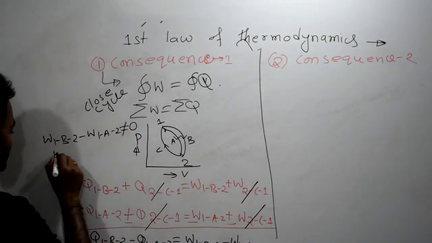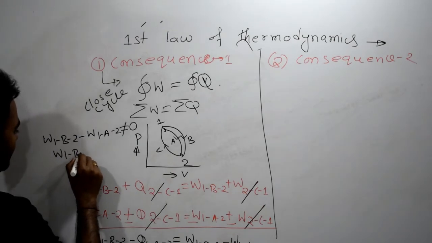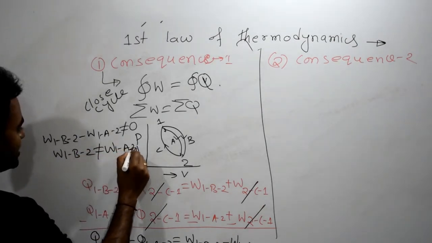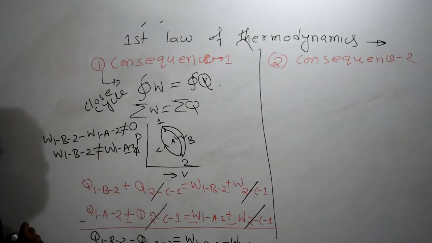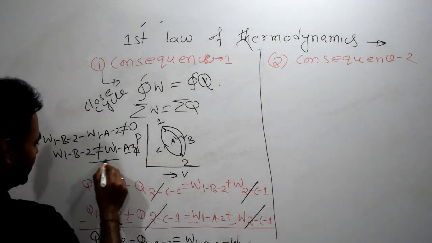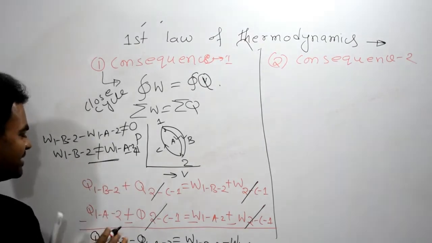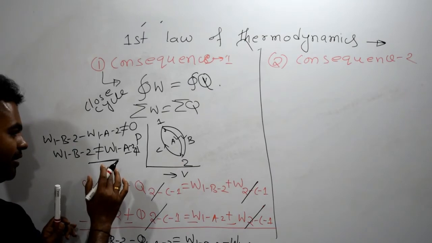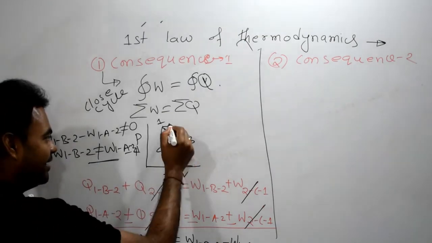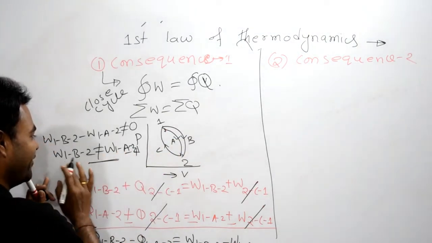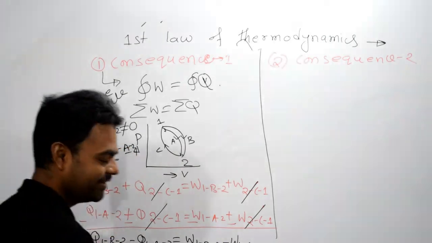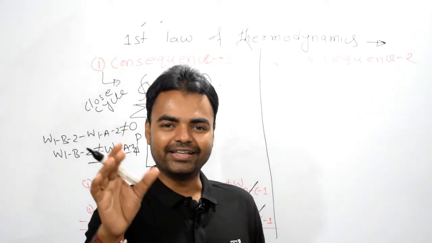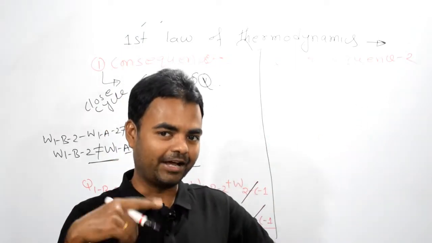That means W1B2 is not equal to W1A2. What is the meaning of this? That both are not equal. That means they are not depending on point, they are depending on path. Because paths are different, that is why the values are different. That means work done is a path function. Are you getting my point?